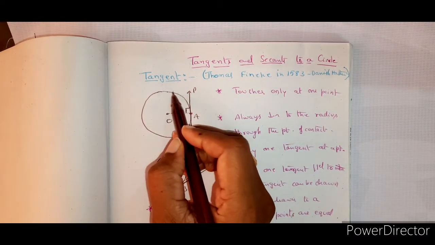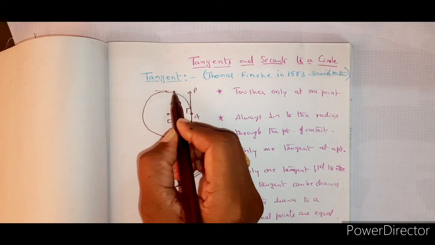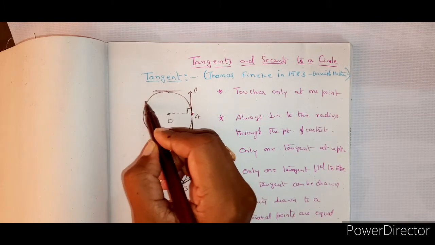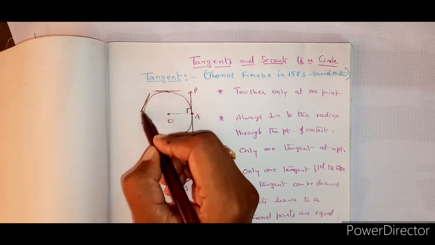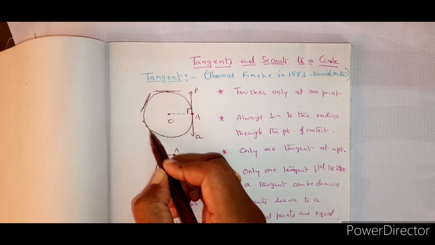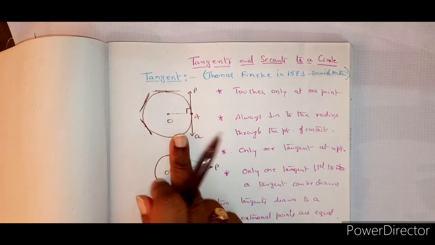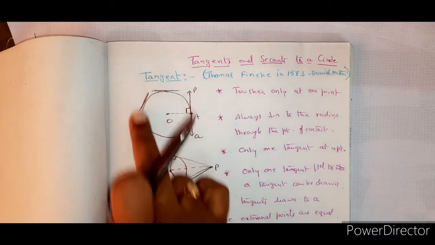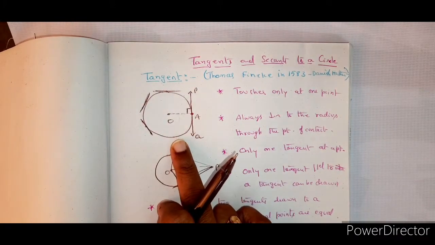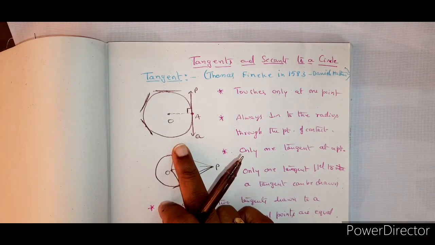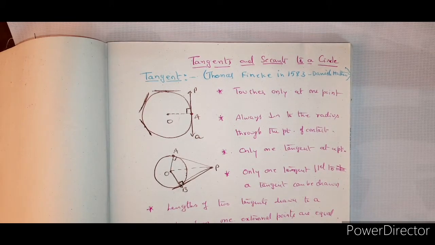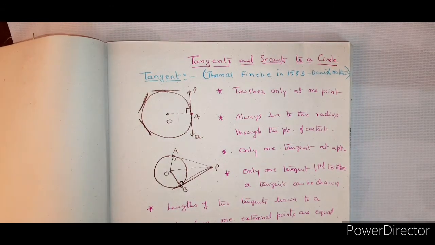But at different points you can draw different tangents. This is one tangent, this is another tangent, and this is another tangent. Infinite points are there on the circle, therefore infinite tangents can be drawn. But at one point, only one tangent can be drawn.